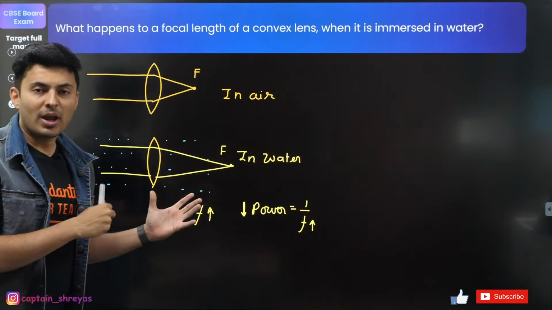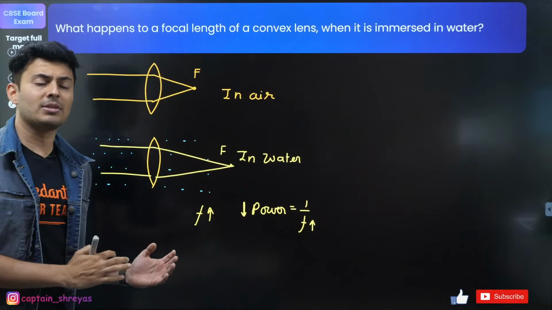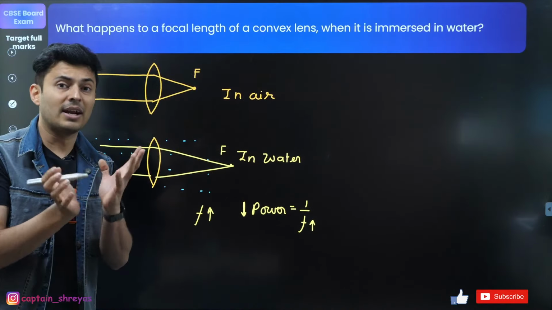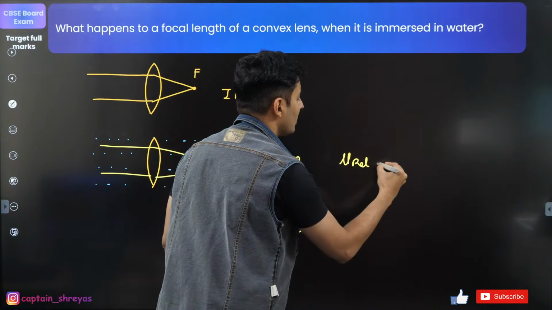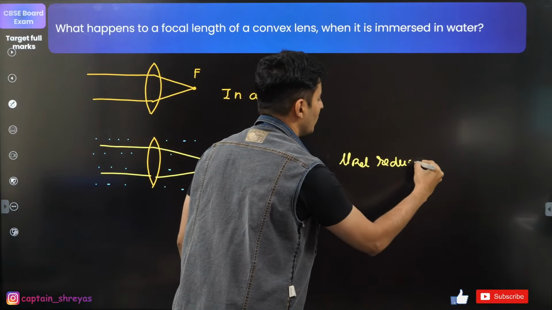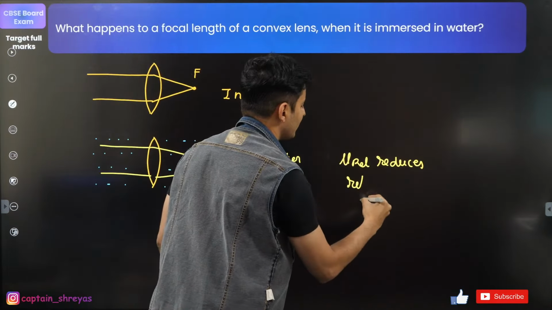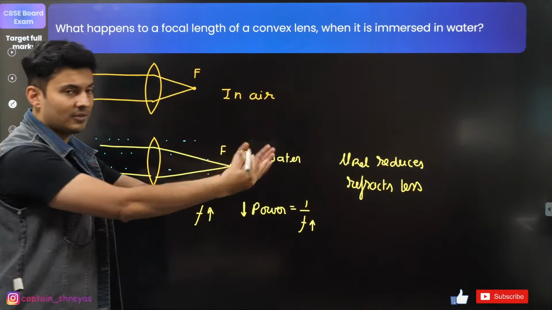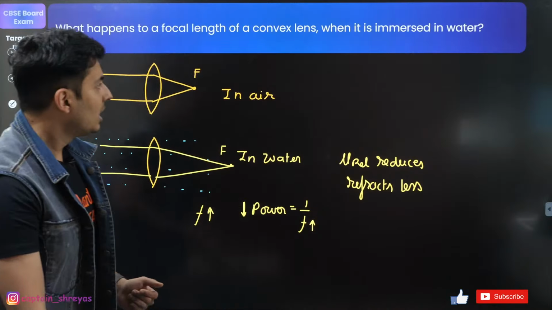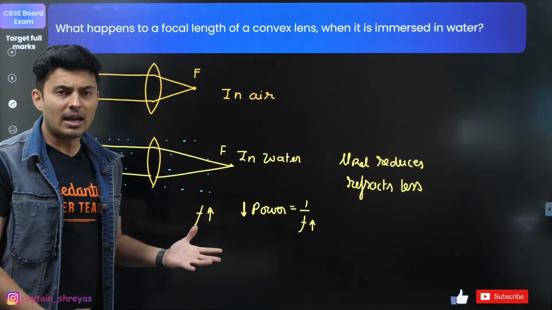This is the way you can explain it using diagrams. You can also say that the refractive index relatively reduces. So the mu relative reduces. That's the thing which you're going to say. So it refracts less. Hence the focal length shifts away. Is that okay? Does it necessarily become diverging?